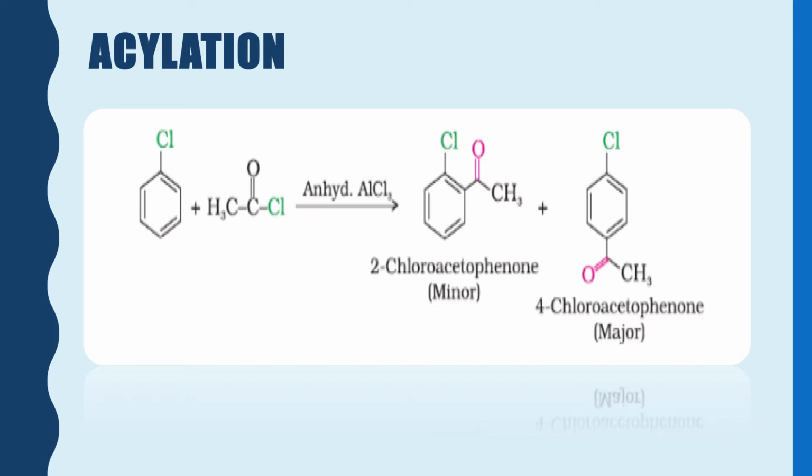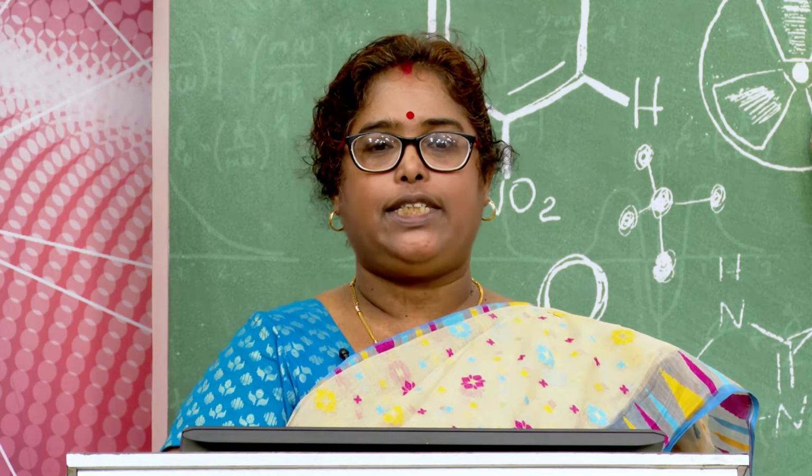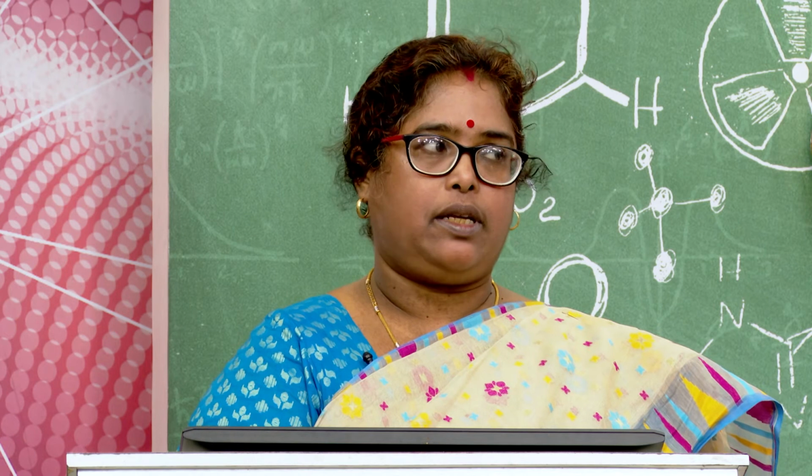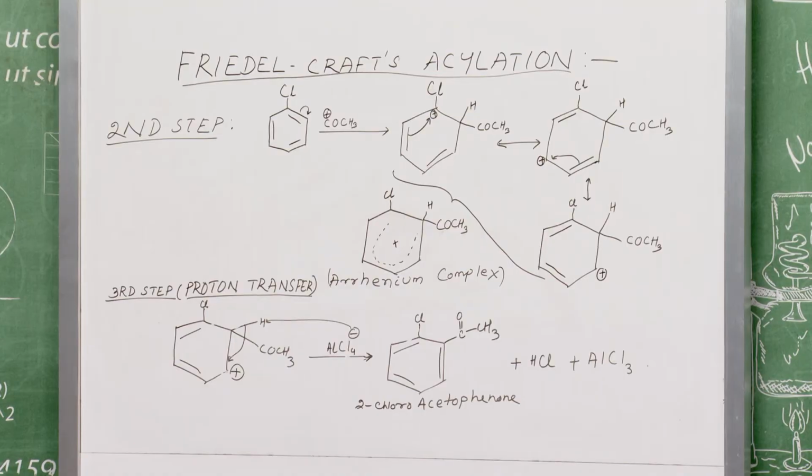And as it is seen from the diagram, the acylium ion thus formed is a resonance stabilized structure. So, the formation of this is a favorable process. And in the second step, the attack of this electrophile on the chlorobenzene molecule takes place, which you may see from the blackboard. You please see what is happening.